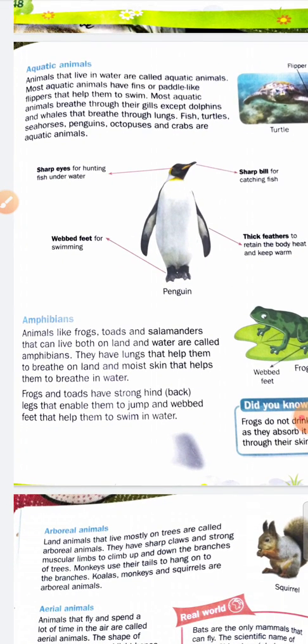Now students, amphibians. What are amphibians? The animals that live both on land as well as in water. Animals like frogs, toads, salamanders that live both on land and in water are called amphibians. When they live on land, they use lungs for breathing, and when they live in water, they use moist skin.